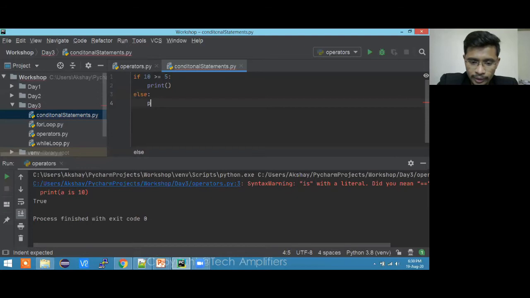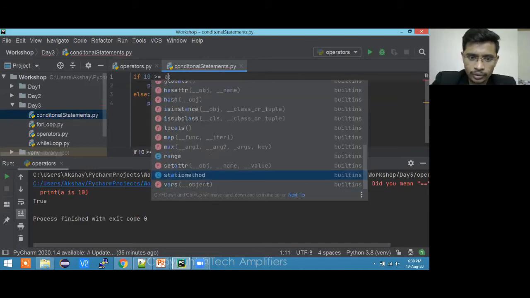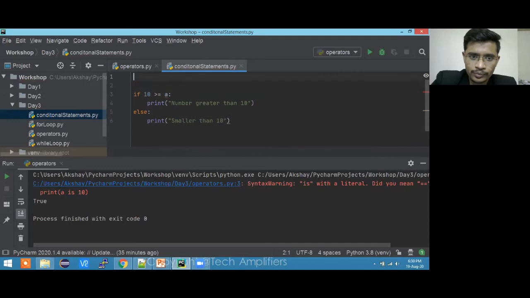Okay, so here what I'm going to print is number is smaller than 10, and here I'll write number is greater than 10, like that. If you want to use some conditional statement, like the user is going to give you a number and you have to tell them whether it is smaller or greater, this is just a basic example I'm taking. I'm going to take this 5 away, call it a, and use this as an input. A is equal to, suppose I'm putting 12.